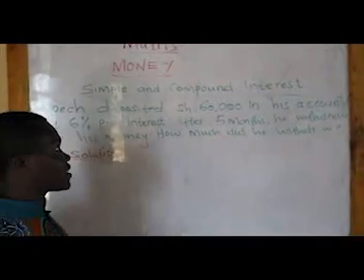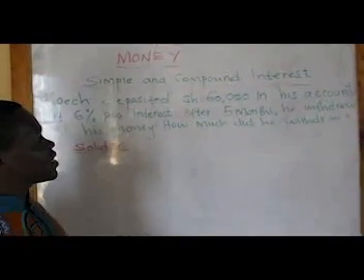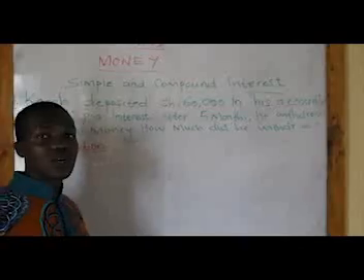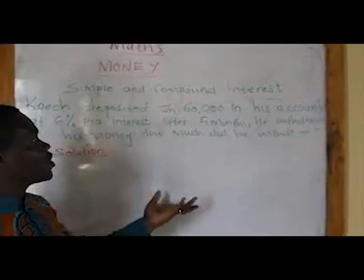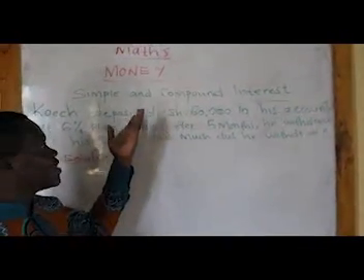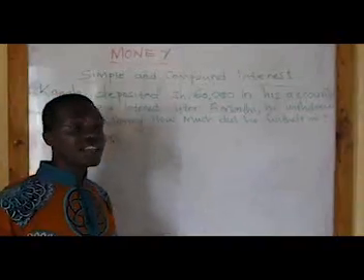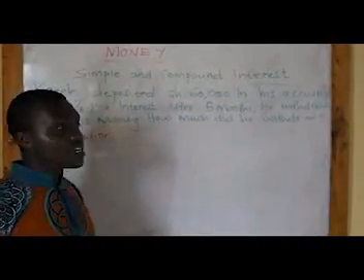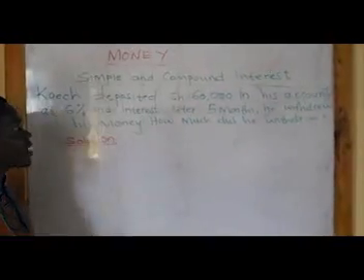Simple and compound interest. The example which I'm going to calculate here will determine whether the question is asking me to find the simple interest or the compound interest. So there are some things I want you to understand.